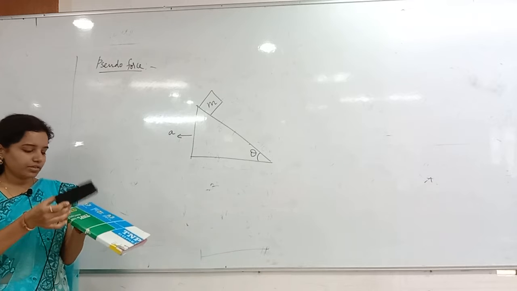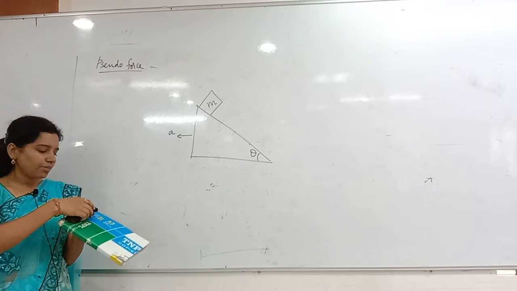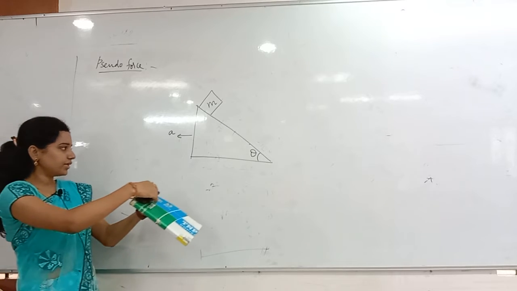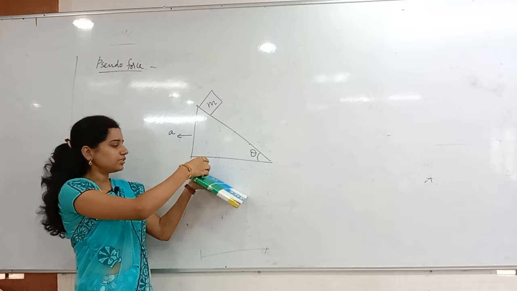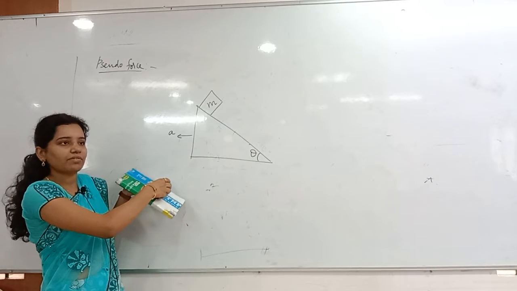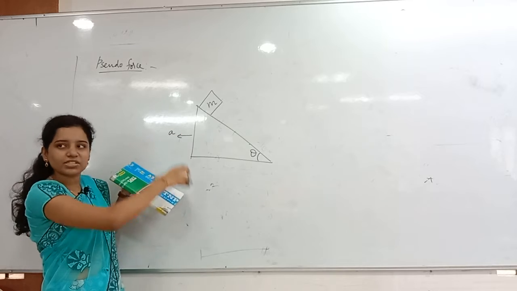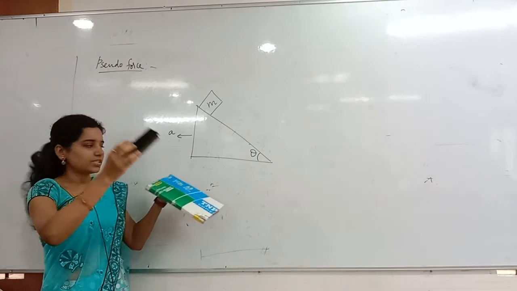Whenever it is smooth, then what happens? It will slide down obviously. What I am doing, look at this carefully. Whenever I kept this as it is, there is no change. Whenever I just move this slowly in the backward direction, then what happens? It is just coming in the downward direction. Is there any change in the position of this block? It is not changing anywhere. See that?